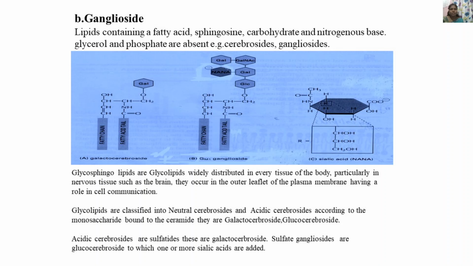Glycolipids are classified into neutral cerebroside and acidic cerebroside according to the monosaccharide bound to the ceramide. They are galactocerebroside and glucocerebroside. The acidic cerebrosides are the sulfatides, which are galactocerebrosides where sulfate is added; gangliosides are glucocerebrosides to which one or more sialic acids are added.